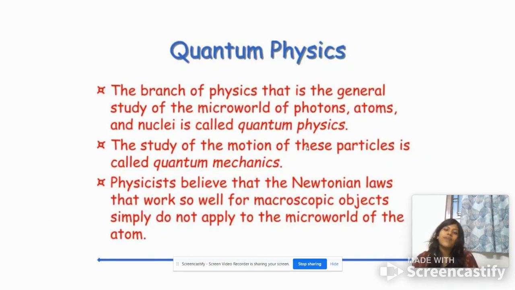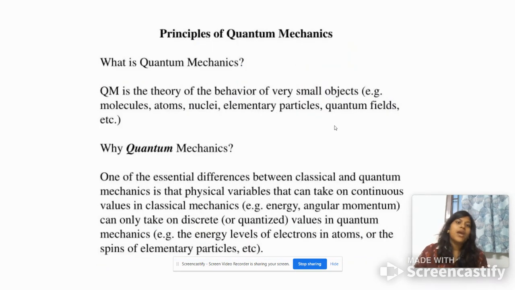Mechanics is a branch where we study motion, but quantum physics is much broader, where we can study not only motion but all the systems of the microscopic world like photons, atoms, and nuclei. Physicists believe that Newtonian laws work only for macroscopic objects. We will see how this is important for us.